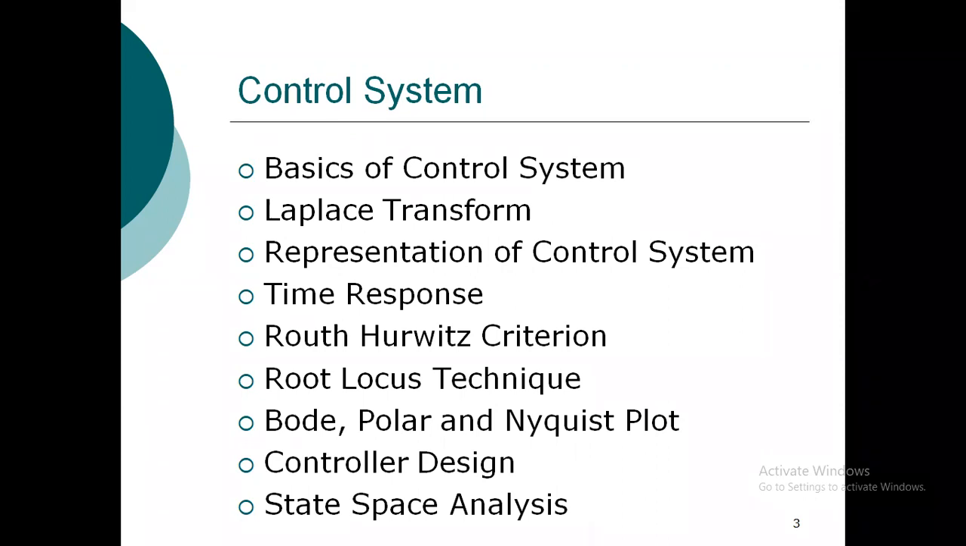After these three steps, the basics of the control system, the Laplace transform, and the representation of the control system, the proper analysis of the control system starts. So let us discuss what we will be doing in these analyses. The purpose of doing all this analysis is to make the system stable. If we have any control system, then it should be stable. Otherwise, if the system is not stable, we will not get the proper output. That's why we do all this modeling and analysis, to get a stable system.